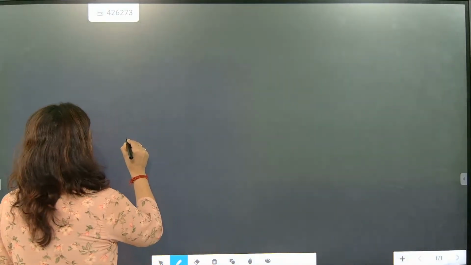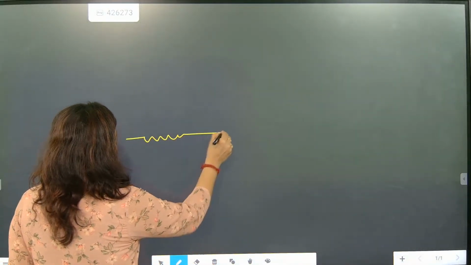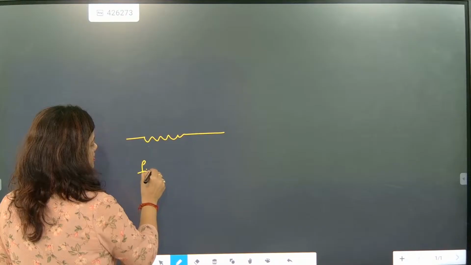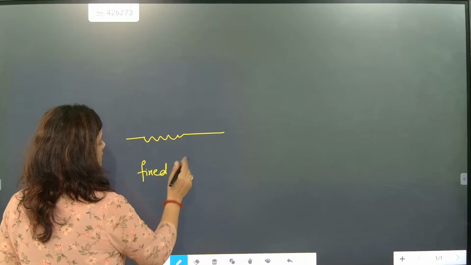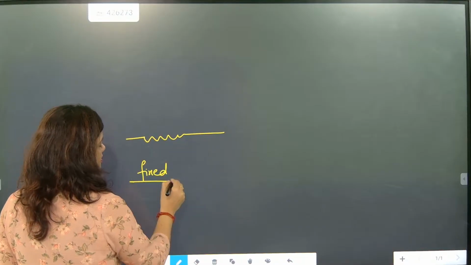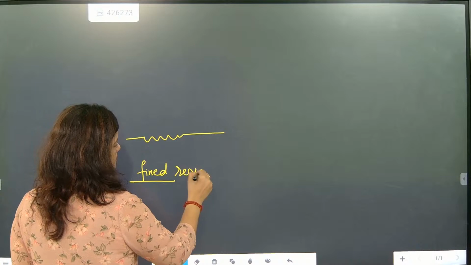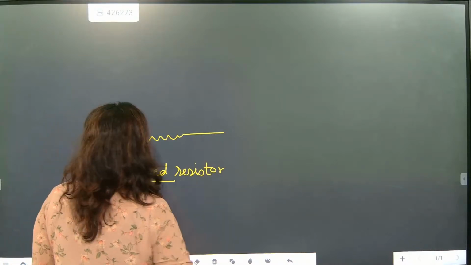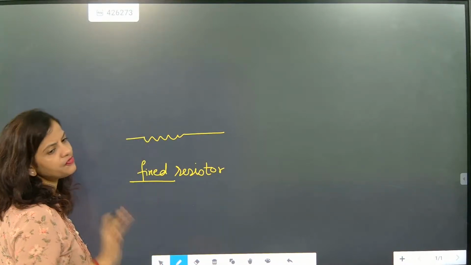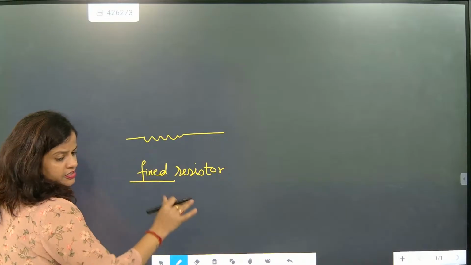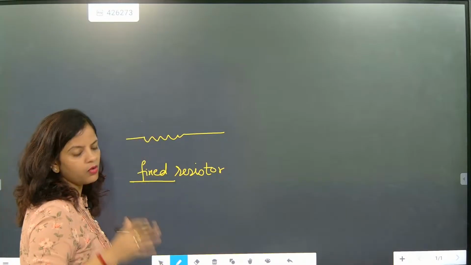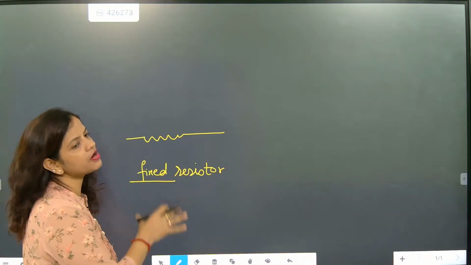Now beta, look here. If you are drawing like this, it is called a fixed resistor. So its resistance is fixed. Maybe 4 ohm, 10 ohm, 12 ohm. Its resistance is fixed.